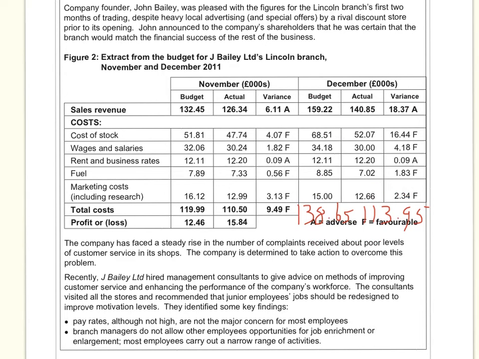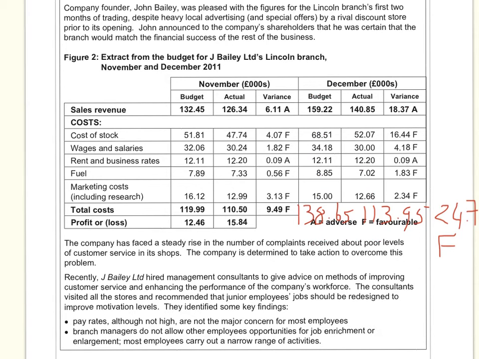To figure it out, all you have to do is subtract one from the other. So 138.65 minus 113.95 gives us a variance of 24.7, and because we haven't spent as much as we predicted, this is favourable.